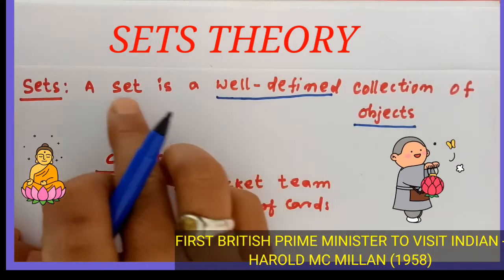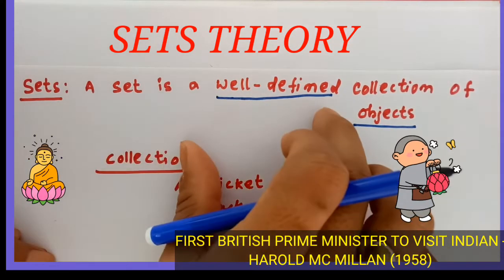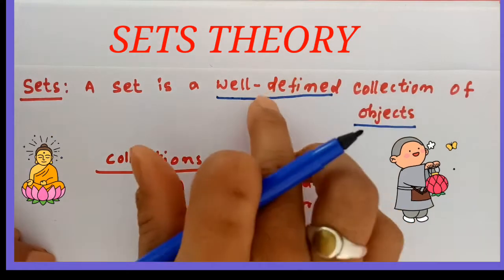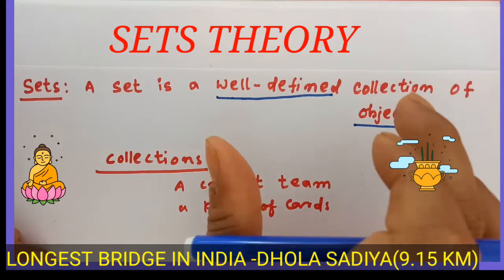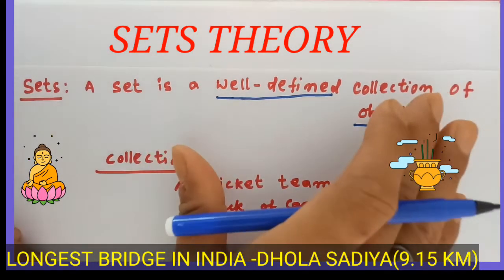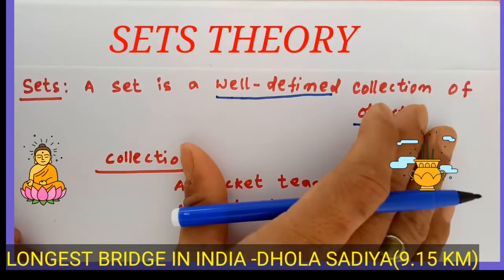For having a set, you have to form a group. In that group, if all members are well defined, then it is considered a set.